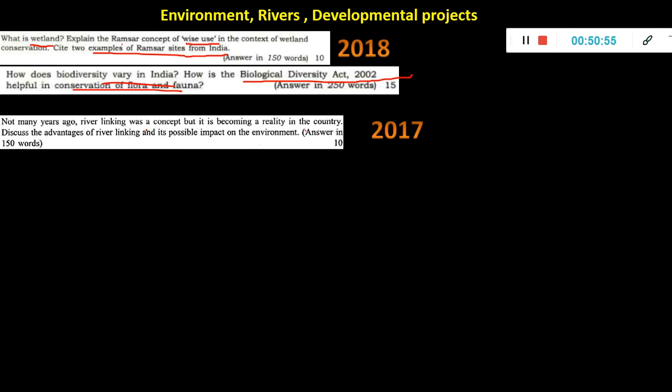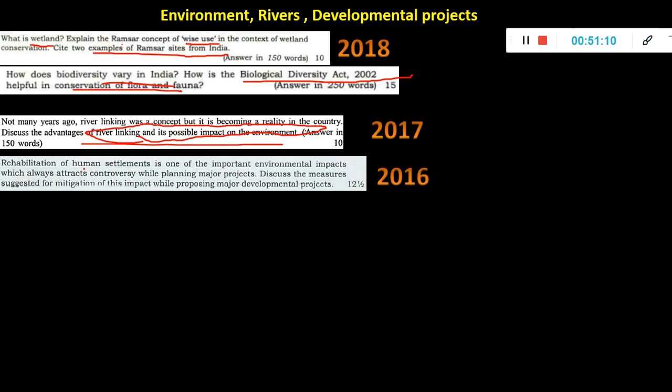Not many years ago, river linking was a concept, but it is becoming a reality in the country. Discuss the advantages and impact. River linking, which again you will study obviously because it's there in GS2 also. 2016: rehabilitation of human settlement is one of the important environmental impacts which always attracts controversy while planning major projects.